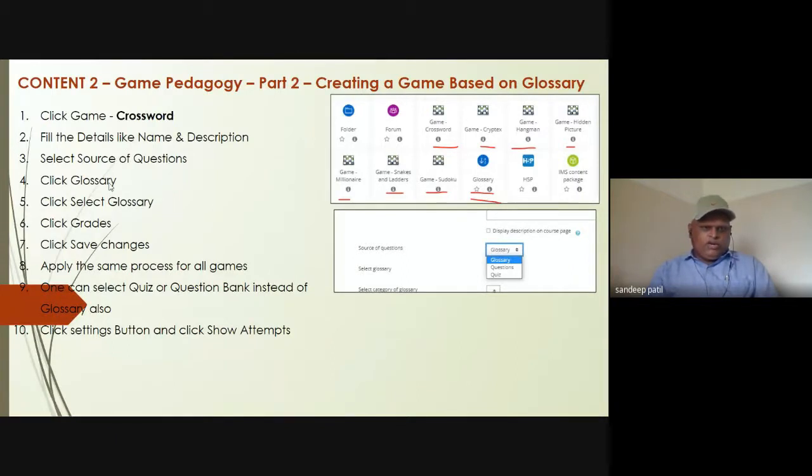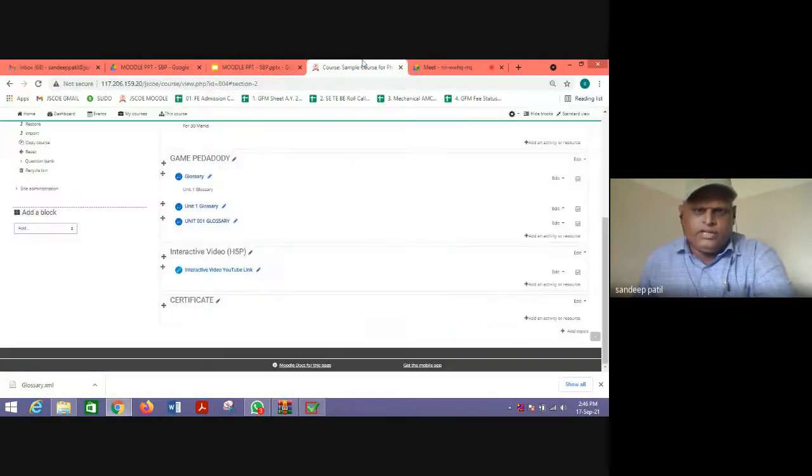Then suppose we click on a glossary, then we select that particular glossary and fill in the other things, then add, save changes. And we are going to apply the same process for all the games. Only the difference is in the appearance of the game. Okay? So one can select quiz or question bank instead of glossary also. Then click the setting button and click show attempts, which you will see after creating a game.